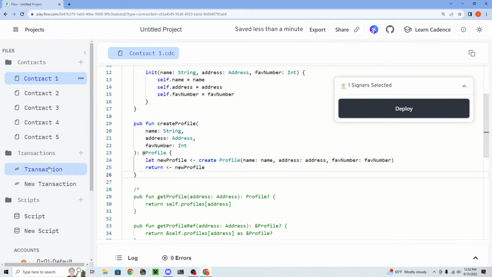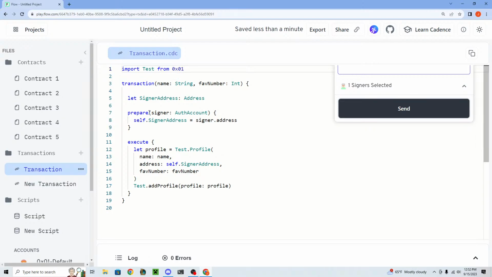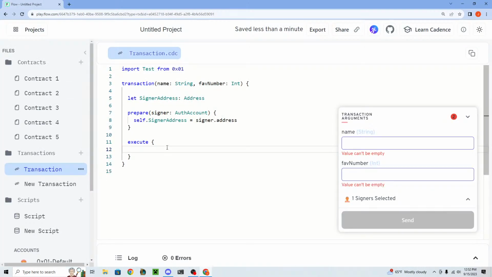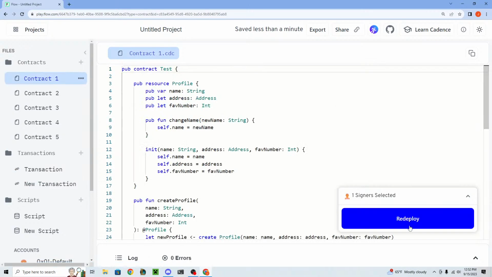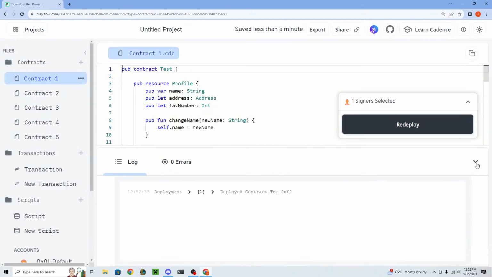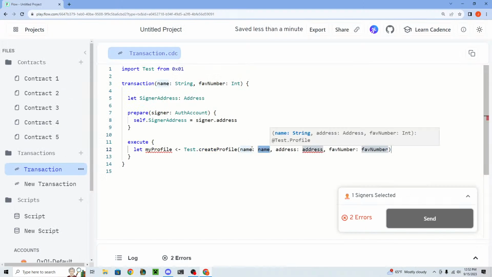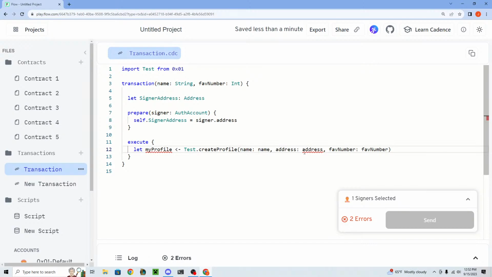So fair enough. Let's go to a transaction, and let's do that. I think I probably have to refresh the page. Let's say let my profile, and remember we've used operator, and we're going to say test.create. God, why is it not? Let's go back, refresh the page. Create profile. Boom, right? So what we can do is pass in the name. The address is self.signer address. We're going to change this to be more secure in a second, so don't worry. And favorite number.